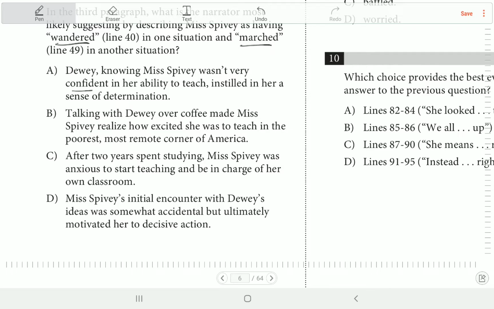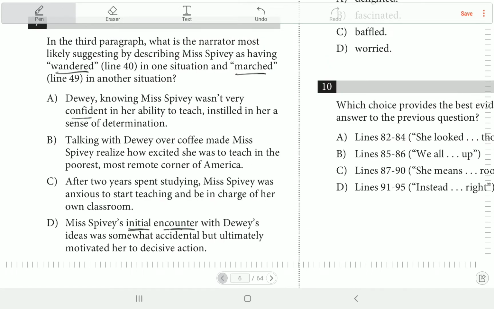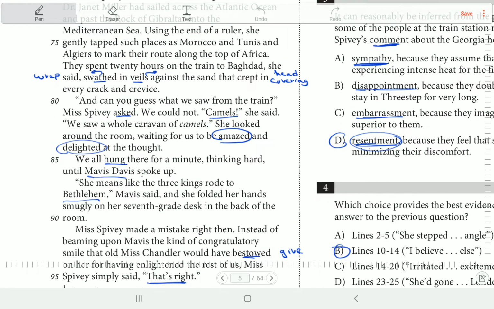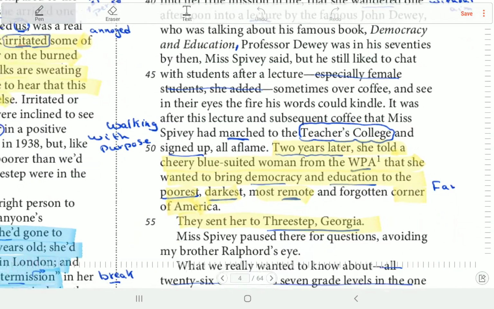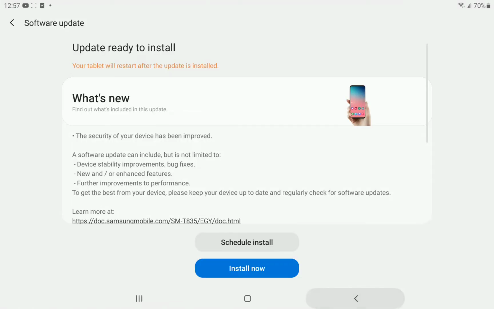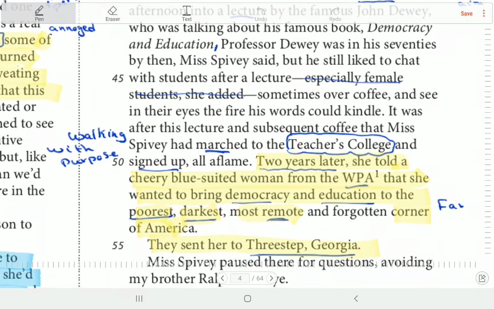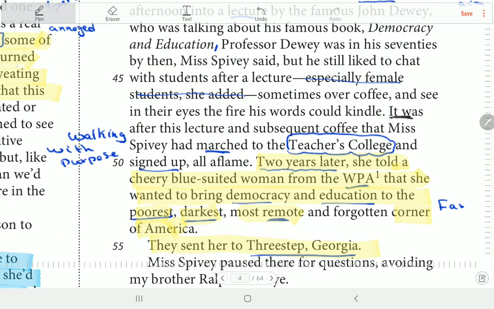Okay, C. After 2 years spent studying, Miss Peavy was anxious to start teaching and be in charge of her own classroom. D. Miss Peavy's initial, means first, encounter, meaning meeting with Mr. Dewey's ideas was somewhat accidental, but ultimately motivated her to a decisive decision. طيب تعالى كده نشوف السؤال ده بيقول ايه هنا في line 40. ايه اللي حصل في line 40؟ Okay. Sorry. So it was after, here in line 47, it was after this lecture.